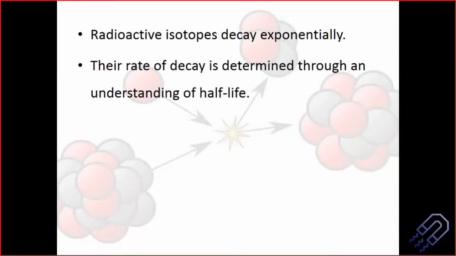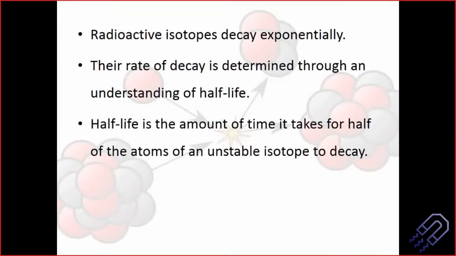Usually when we derive the relation, we say that N naught is the amount present at time t equal to 0, and then it will decay to N. Then we will use some values and derive the result. We will do it in the next class. Today we are just going to do a theoretical explanation.